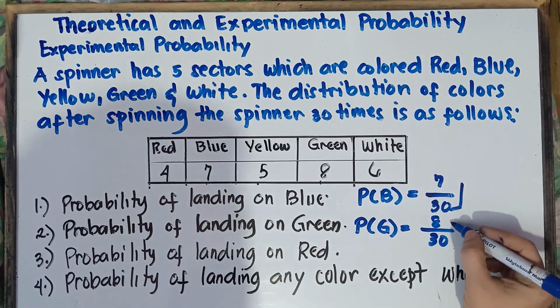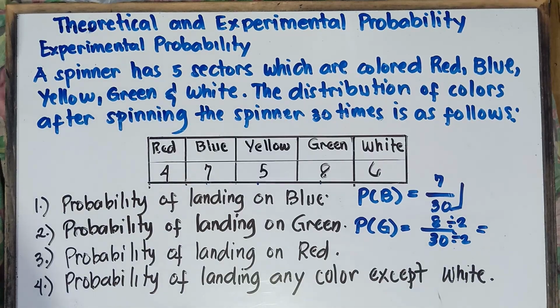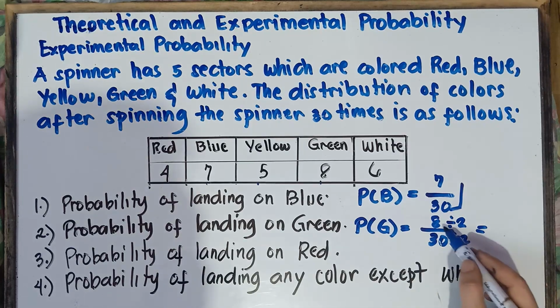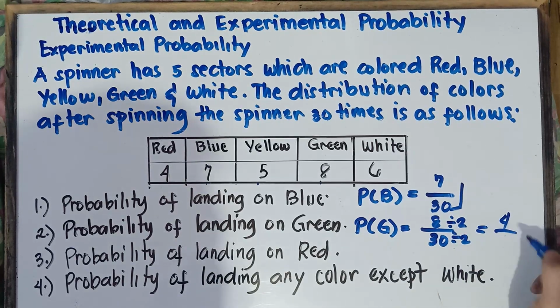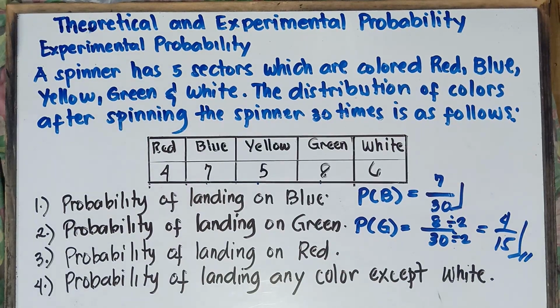We can reduce this one by 2. Divide by 2. Divide by 2. Once again, class, you always reduce the fraction to its lowest term. That's mandatory, class, for the fractions. Alright, so reduce. 8 divided by 2 is 4. 30 divided by 2, that would be 15. Can we reduce 4 over 15? Nope, we cannot reduce. That would be our final answer, class, with regards to example number 2.